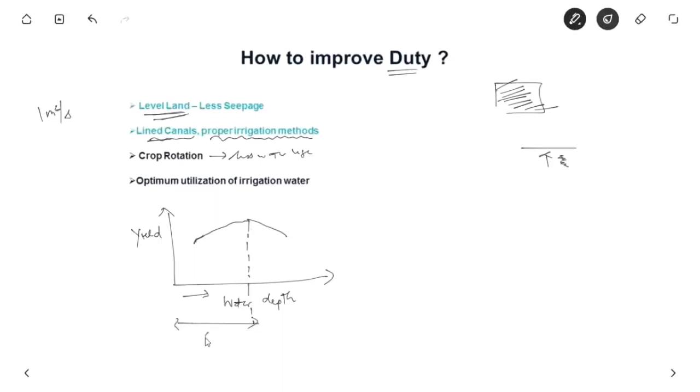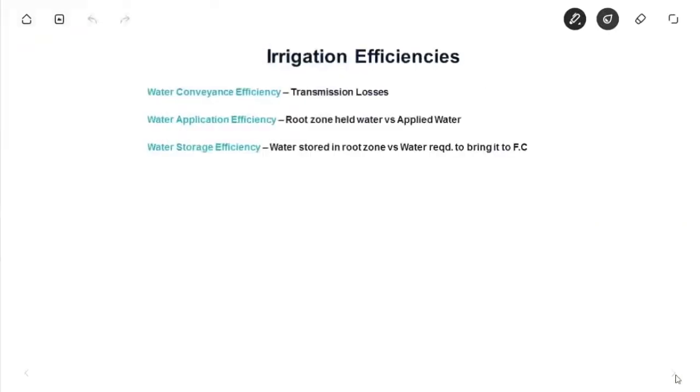So this is basically the optimum depth of water required to irrigate a field. If we provide water of optimum depth, then water will be used properly and duty increases by not wasting the water. So it is very important to know the optimum water.